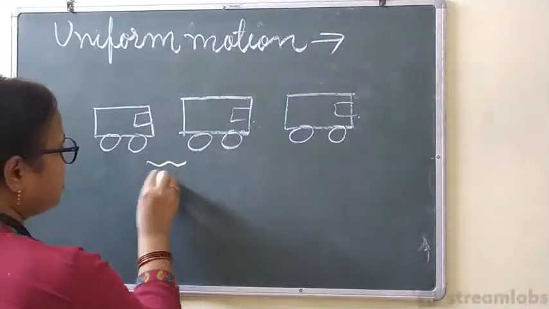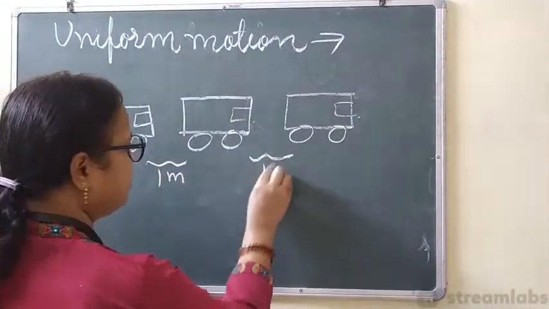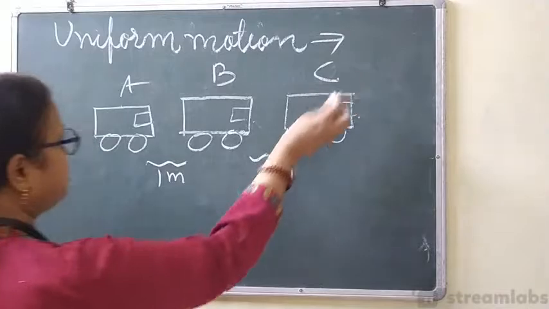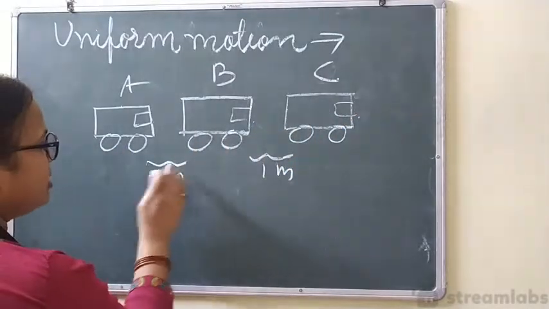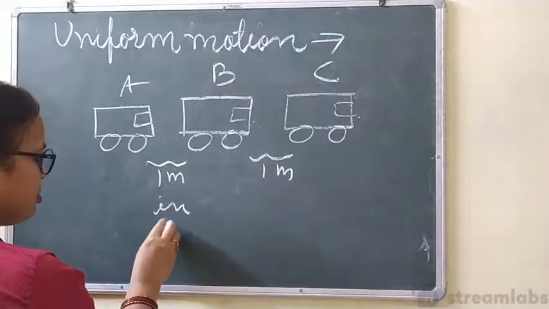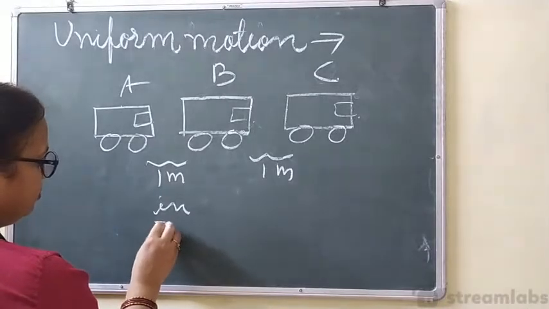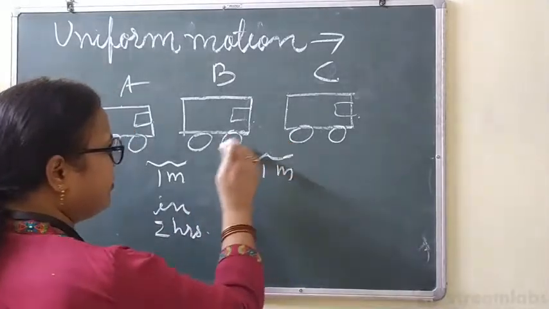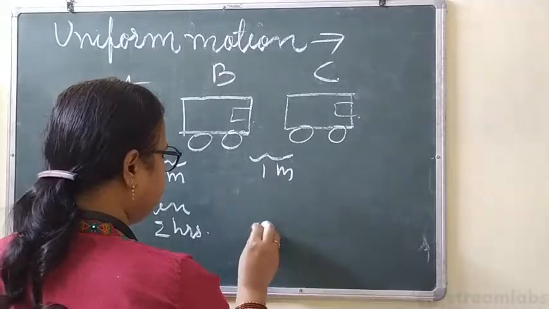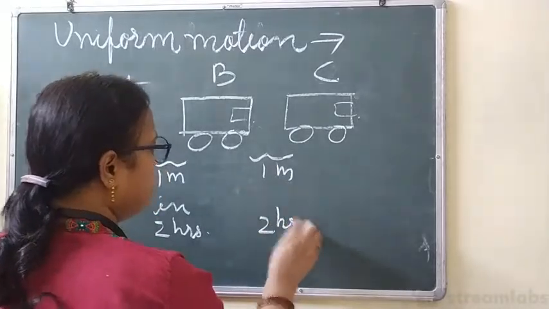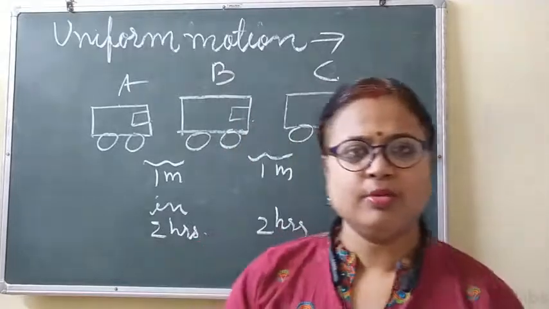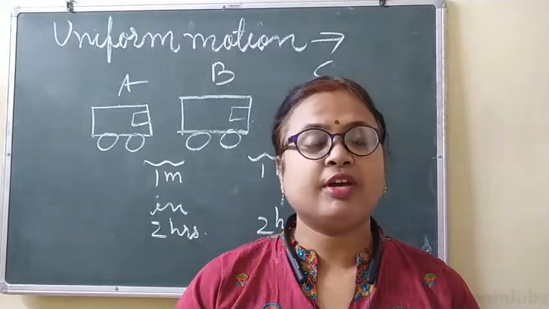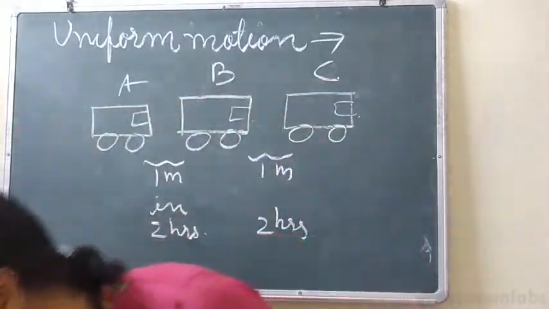Suppose the body covers this is 1 meter, then this is also 1 meter, from point A, this is point B, this is point C. So when it is moving from A to B, it covers 1 meter in, suppose, 2 hours. Clear? Then again from here to here when it moves, it also takes 1 meter in 2 hours. So this is the example of uniform motion. What will be non-uniform motion? Just the opposite of it. When a body covers equal distance.